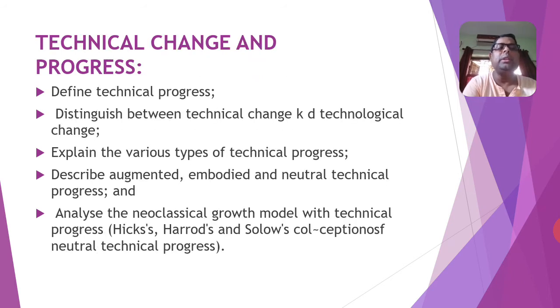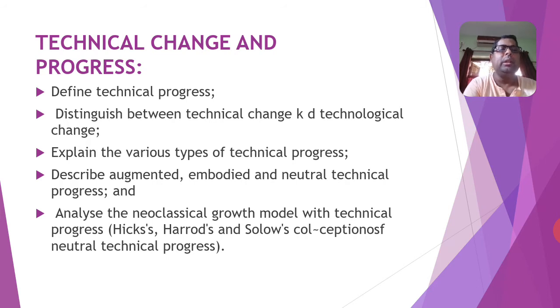Next chapter is related with technical change and progress. From this chapter, you have to learn different technological progress. What you mean by technical progress, and distinguish between technical change and technical progress, and explain the various types of technical progress.